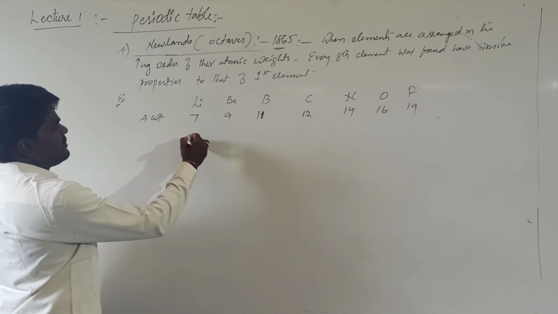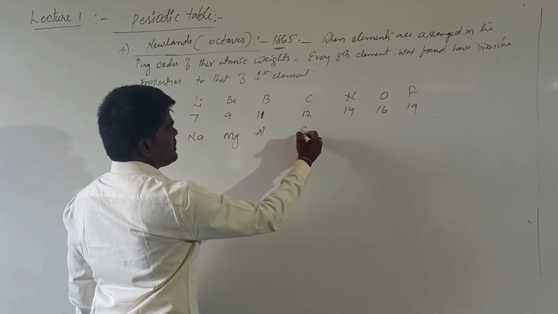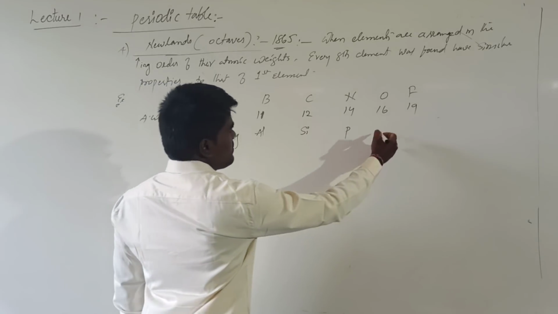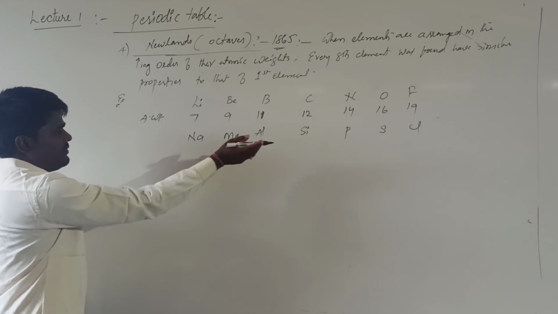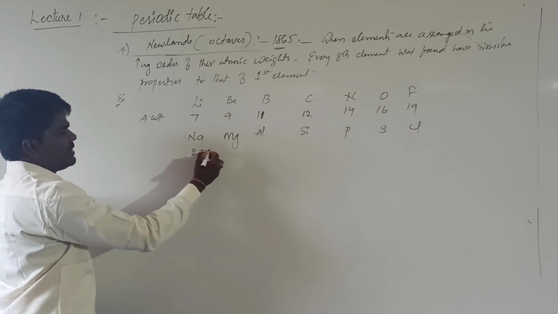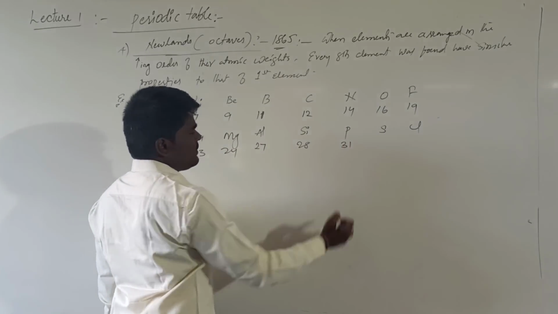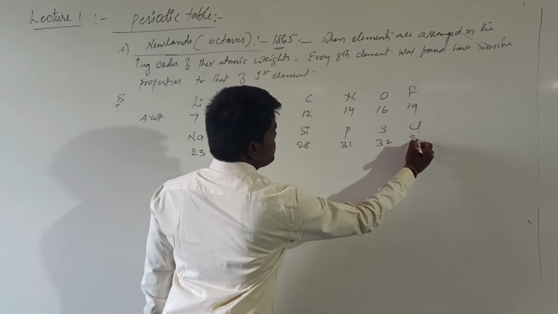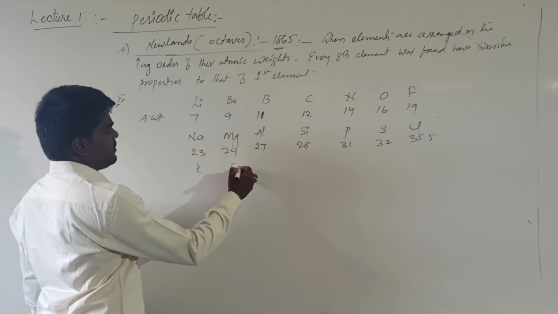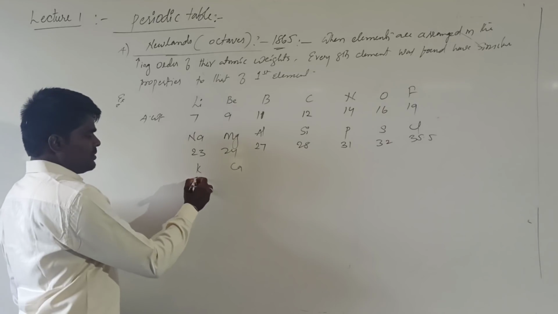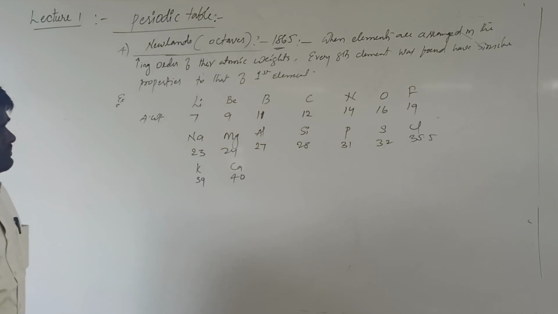Then sodium, magnesium, aluminium, silicon, phosphorus, sulfur, chlorine, with atomic weights 23, 24, 27, 28, 31, 32 and 35.5. Then potassium and calcium: potassium is 39 and calcium is 40.